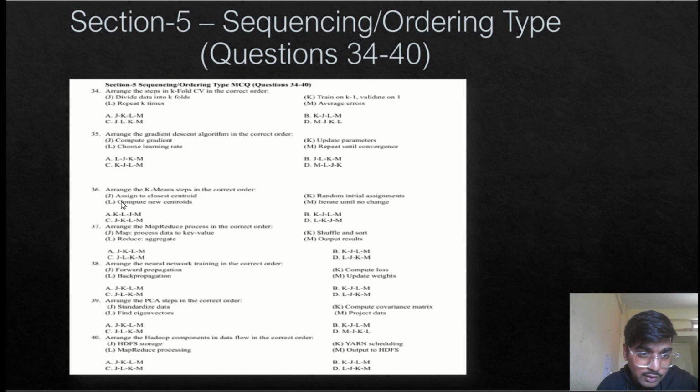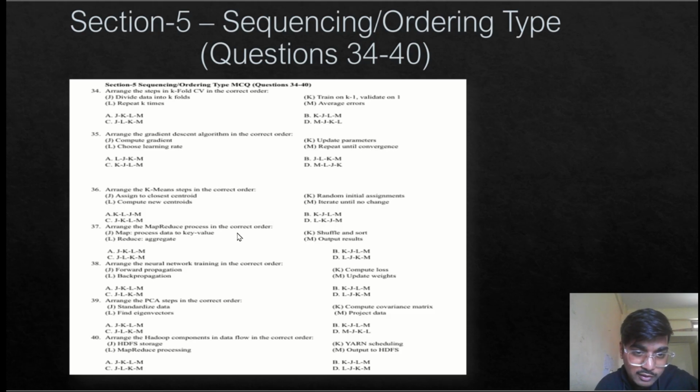Next, question number 36. Arrange the k-means steps in the correct order. First of all, we do random initial assignments, then we compute the new centroids, then assign to the closest centroid, and finally iterate until no change occurs. So K J L M, that is option B, will be correct.